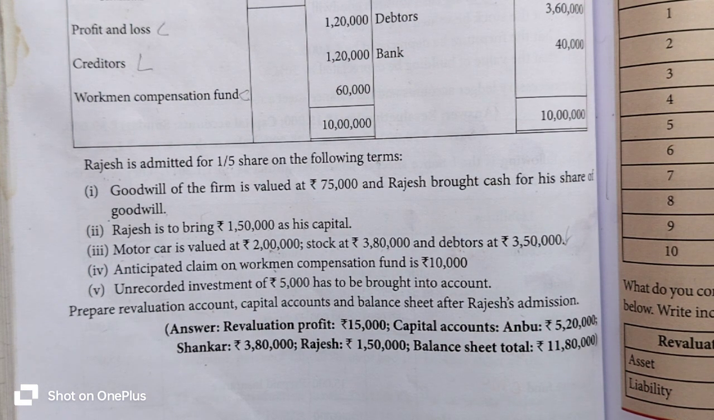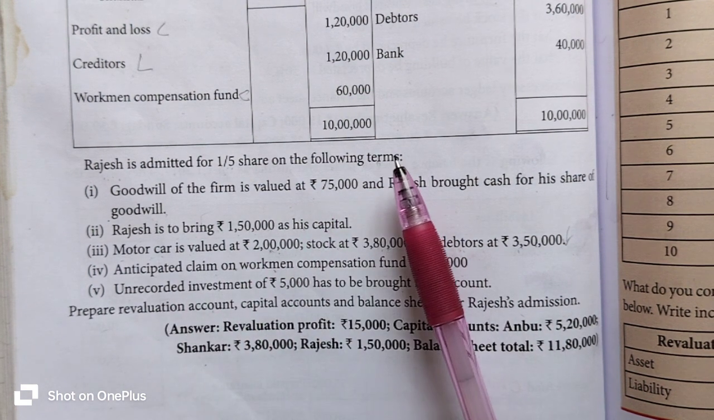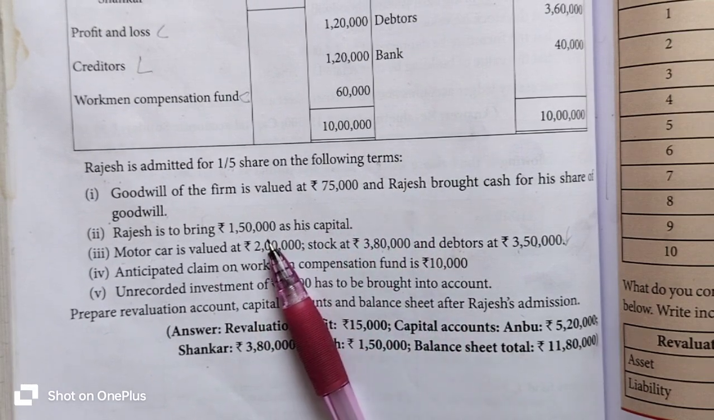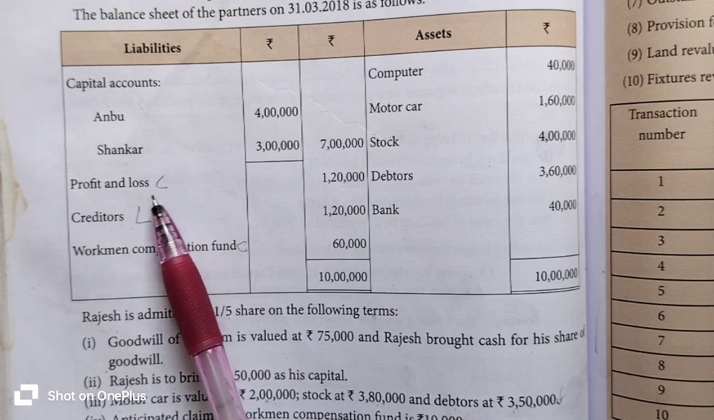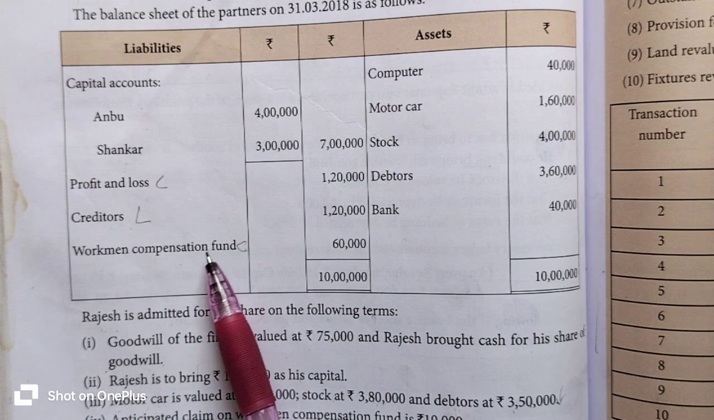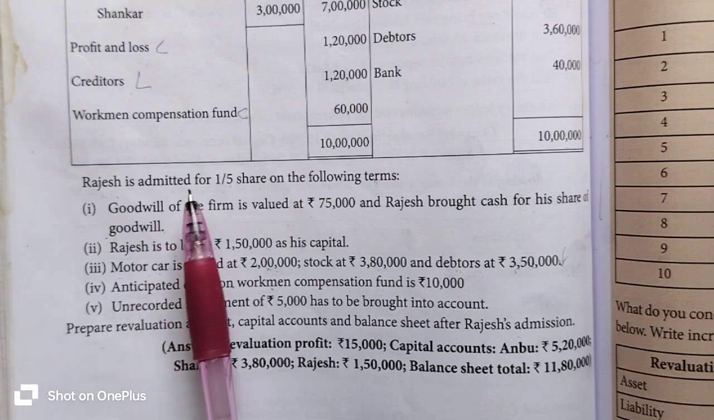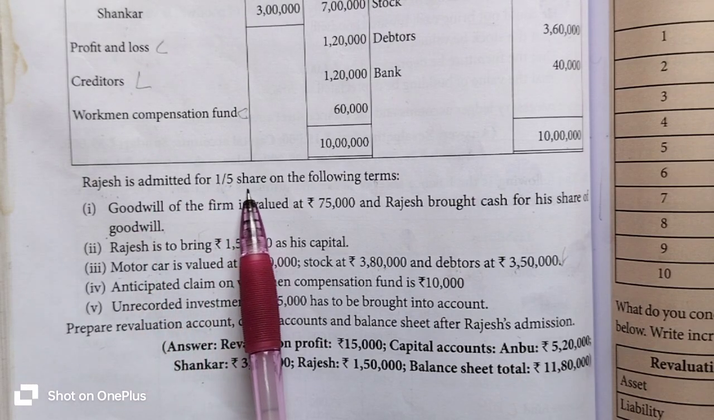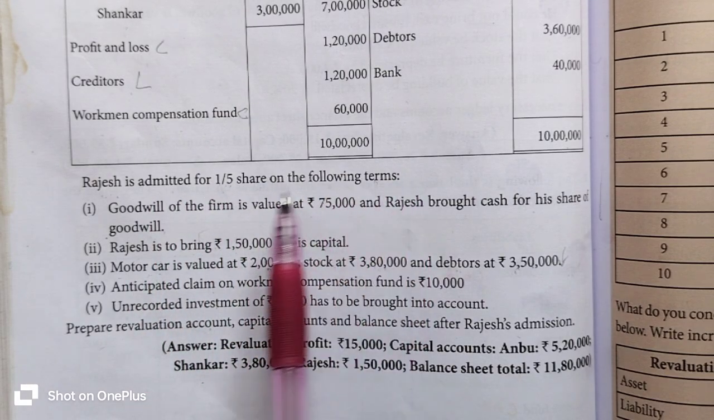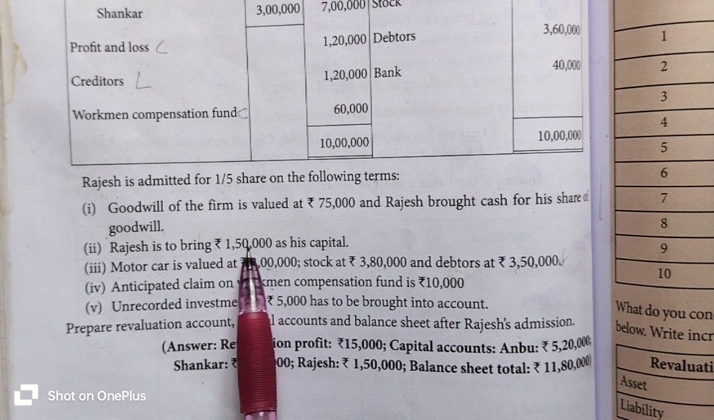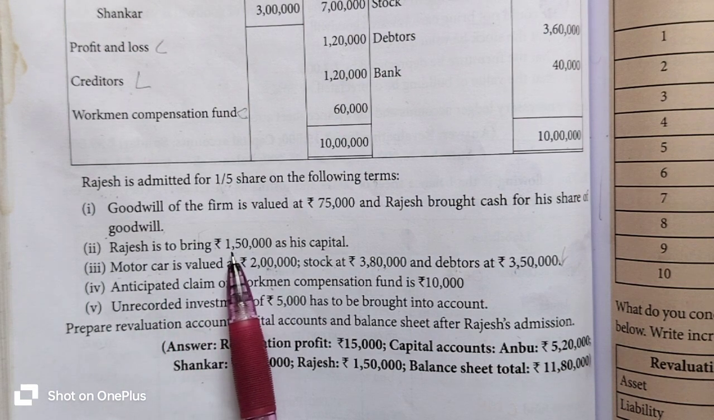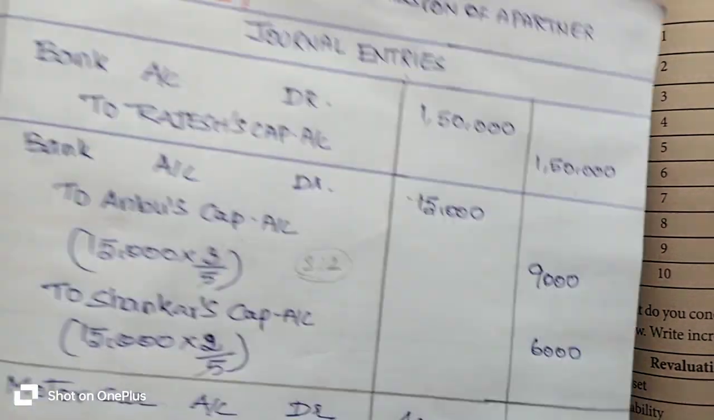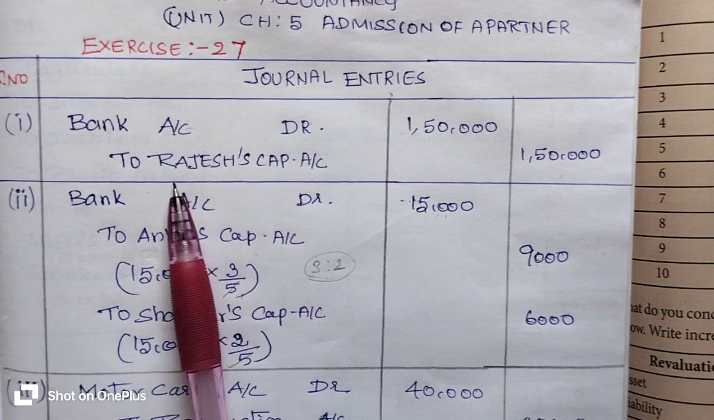Listen, first we have to pass the journal entry from the given information, from the given adjustments, and from the box, for capital, profit and loss account and workman compensation fund. Rajesh is admitted for 1/5 share on the following terms. Rajesh is to bring 1,50,000 rupees as his capital. So, cash comes into the business in the name of capital. What is the journal entry? Bank account debit to Rajesh capital account 1,50,000 rupees.